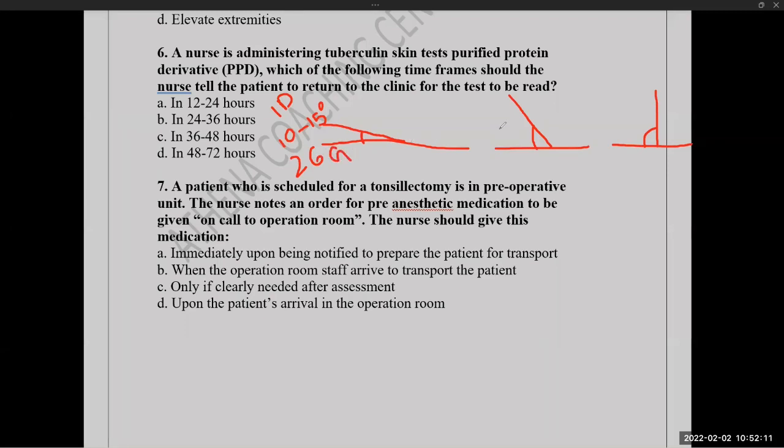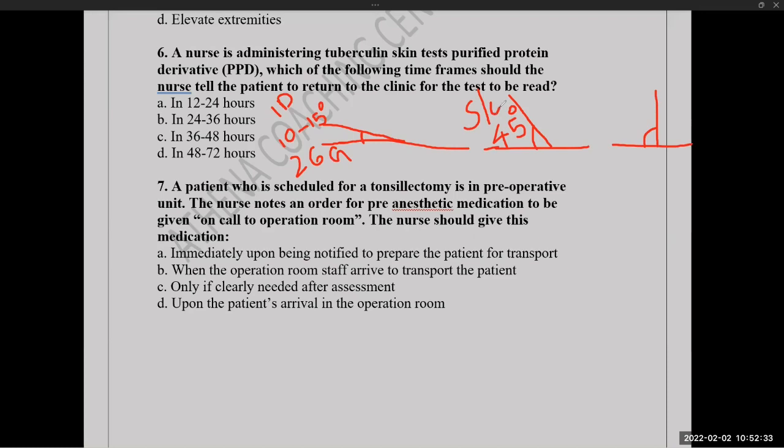Okay. And if this is 45, okay, appo idu edayirikkum? What is this route? Second picture. Subcutaneous. Yeah, this is subcu.